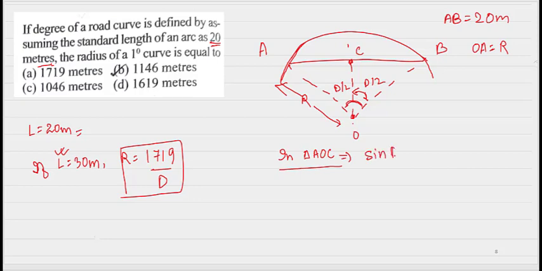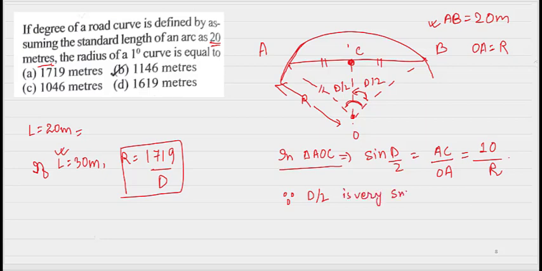sine of d by 2 ki hoy jabo, perpendicular upon hypotenuse, that is AC by OA. AC kiman hobo, this is the midpoint. पूरा टू AB किमान है 20 मीटर, सो AC किमान है जो 10 मीटर डिवाइडेड बाय OA की है मोर रेडियस. সিংস d by 2 is very small, that is sin d by 2 की हो जाबो मोर d by 2.